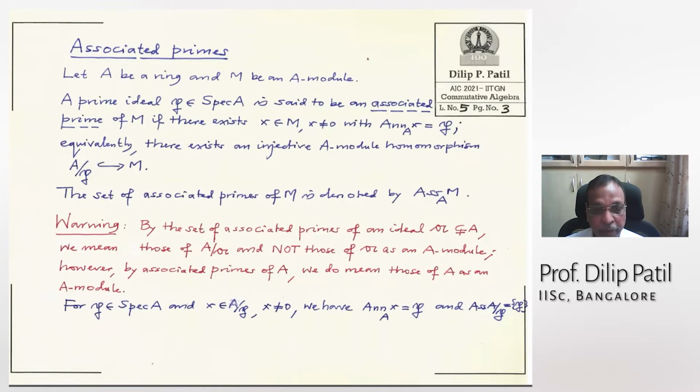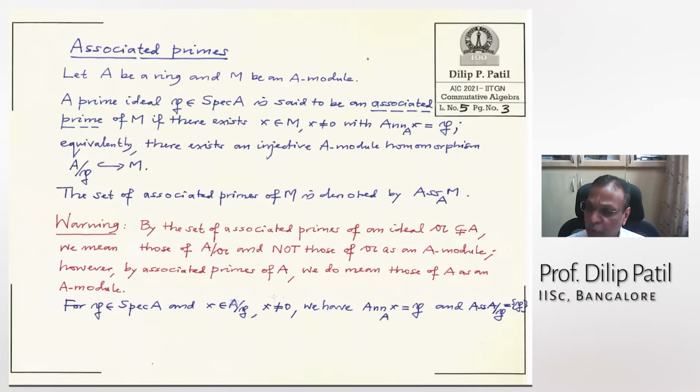So I thought I should mention this. If P is a prime ideal and X is a non-zero element in A/P, that means X is not in P if we lift it. Then the annihilator of X is precisely P, and the associated primes of A/P is just the singleton P. All these things that I wrote are very easy to check.